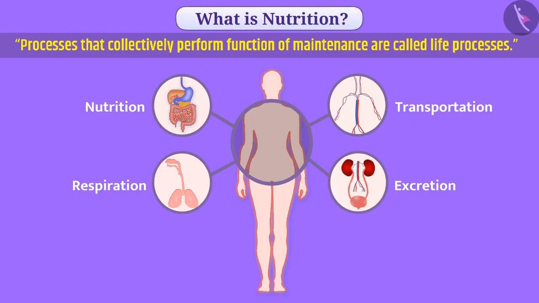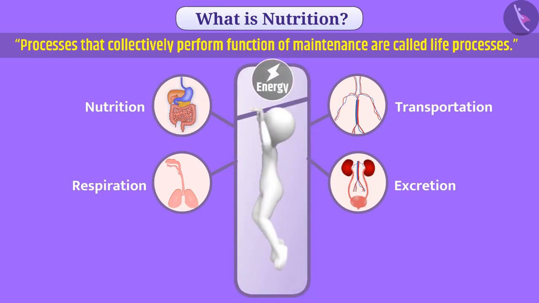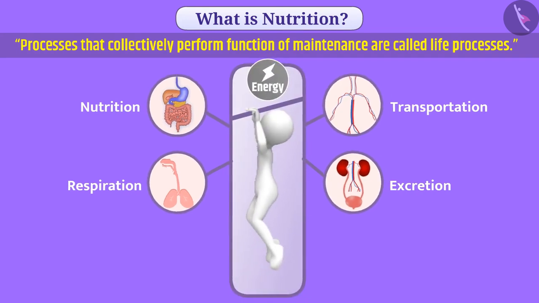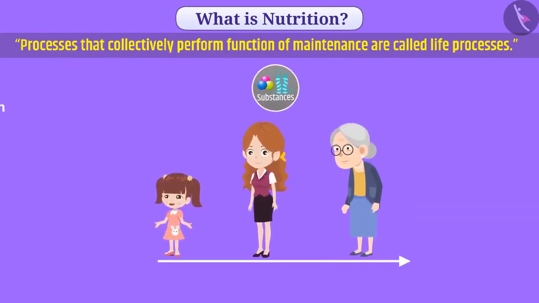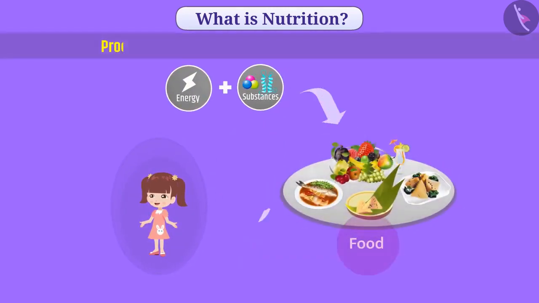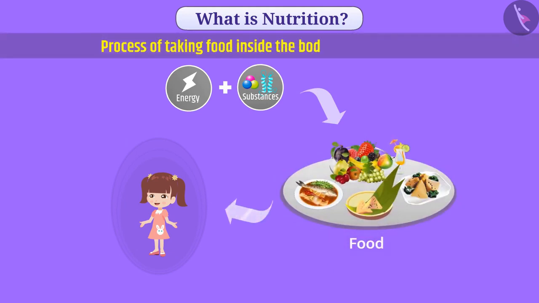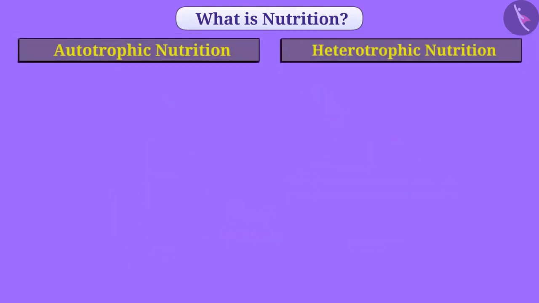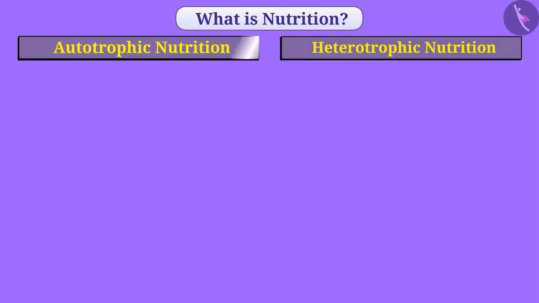Organisms need energy to perform various tasks and for necessary processes that maintain life. Along with this, various substances are also needed for growth of the body. Living organisms get energy and substances from food. The process of taking food inside the body is called nutrition. On the basis of the method of eating food, there are two types of nutrition: autotrophic nutrition and heterotrophic nutrition.